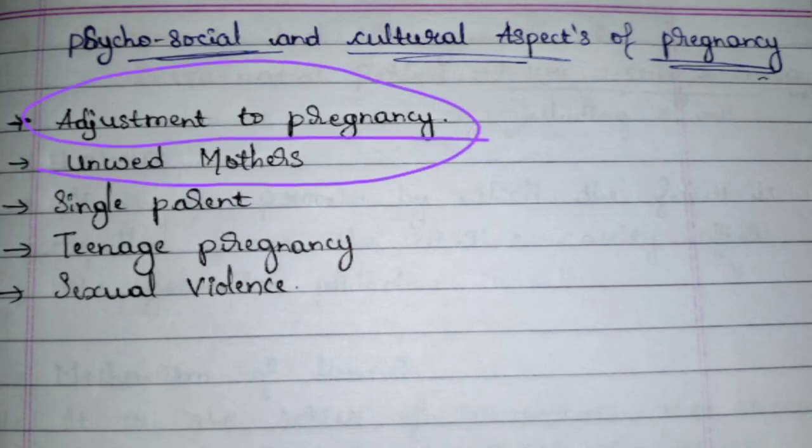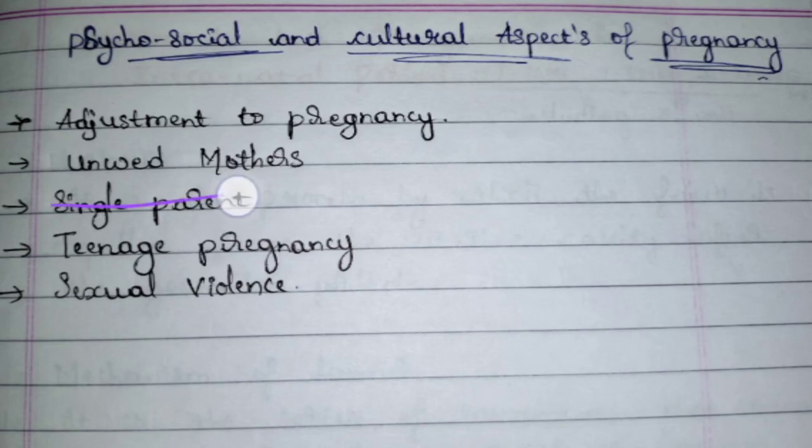Adjustment to pregnancy is nothing but during the time of pregnancy, the woman's body will be changing month after month. Her belly expands, she feels more unattractive, her mood swings, like she feels depressed once and very happy once and frightened once. Everything is a mix of emotions, and there are lots of changes seen during pregnancy. So the very first is that women get psychologically affected because of the change in physical environment and emotional environment.